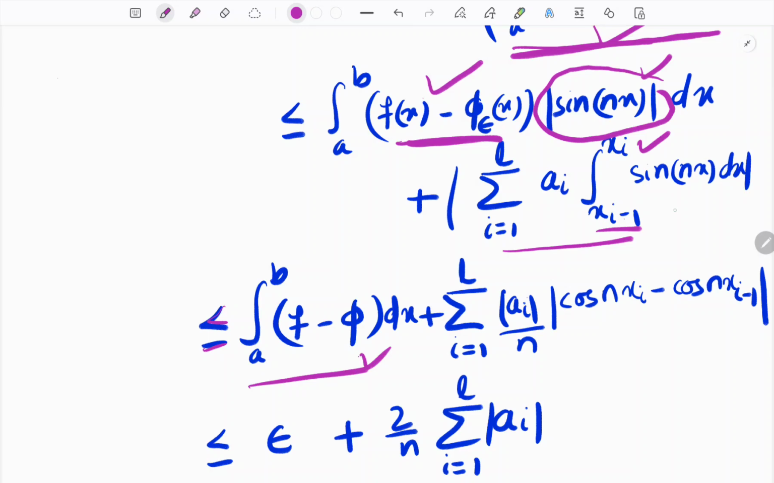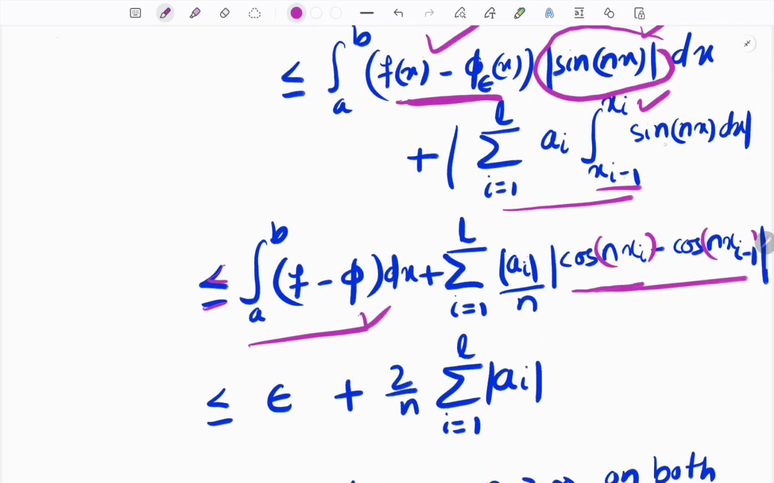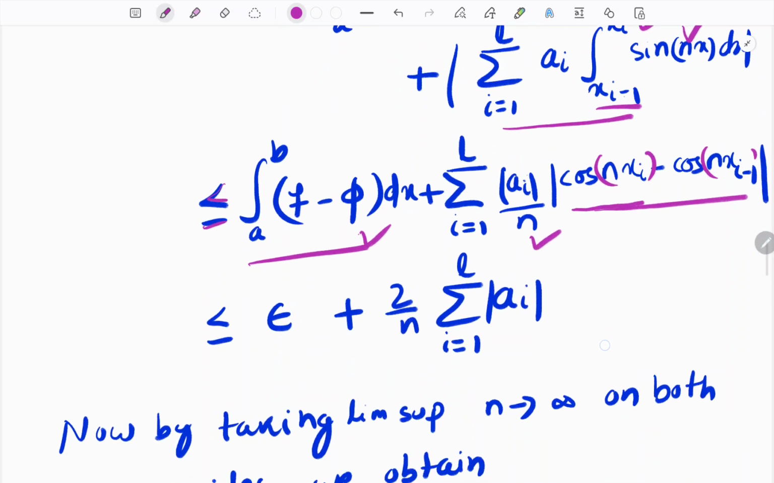And now we will calculate this integration. The integration of sin nx gives minus cos nx, and since the modulus sign is there and we apply the triangle inequality, there will be no minus sign, so it gives cos n x_i minus cos n x_{i-1}. Additionally, n is multiplied here, so 1 by n comes after the integration. Then this quantity is bounded, because cos and sin functions are bounded by 1, so applying the triangle inequality it can be bounded by 2, so here 2 is coming.